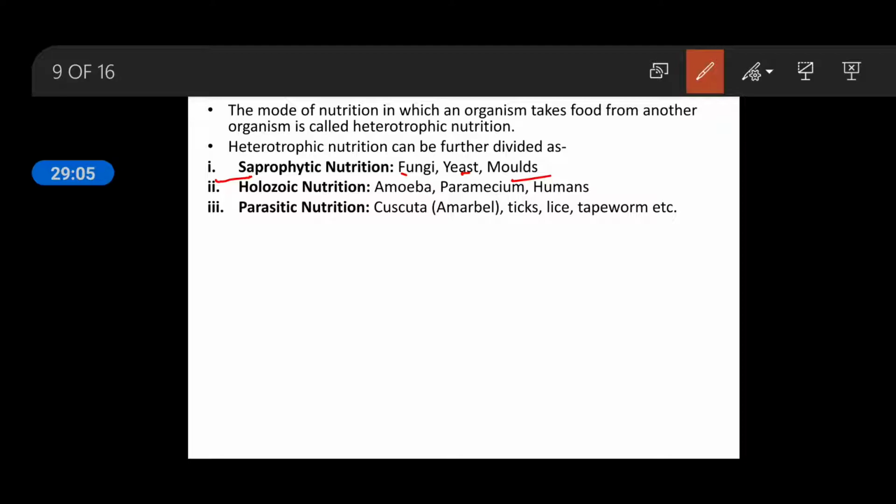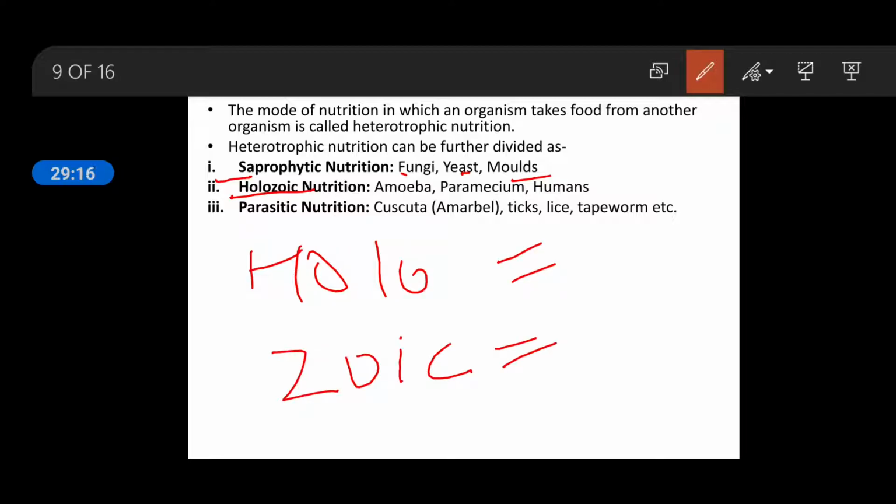Okay, the next one is holozoic nutrition. Holo means complete, zoic means animal. So holozoic nutrition means complete animal-like nutrition. This nutrition is present in humans and all the animals, like amoeba, which is unicellular, as well as humans, which are multicellular organisms. So what is the characteristic of holozoic nutrition, complete animal-like nutrition?